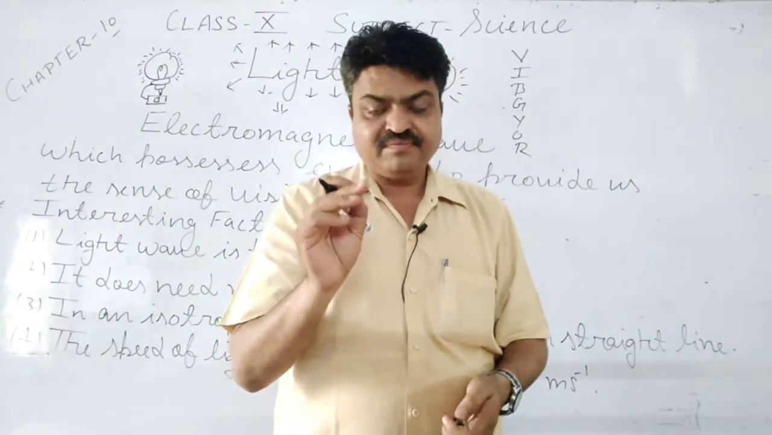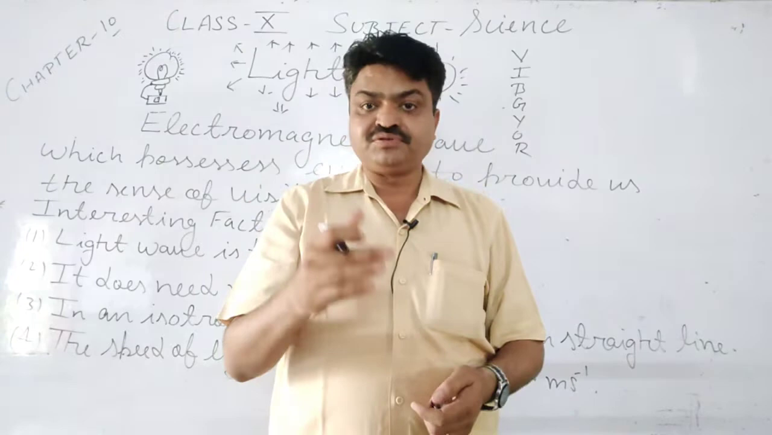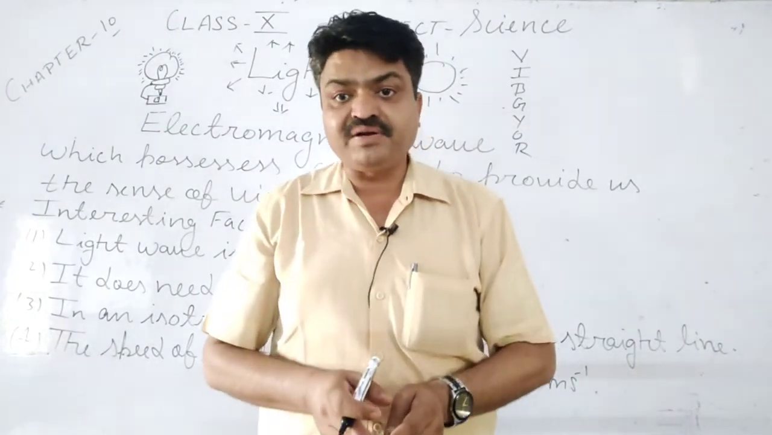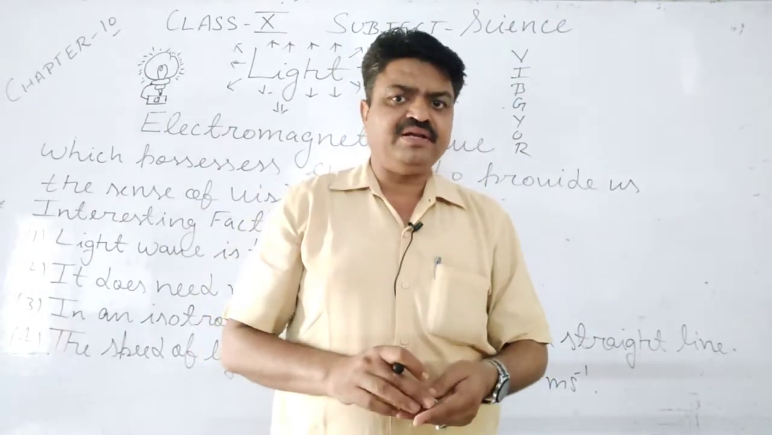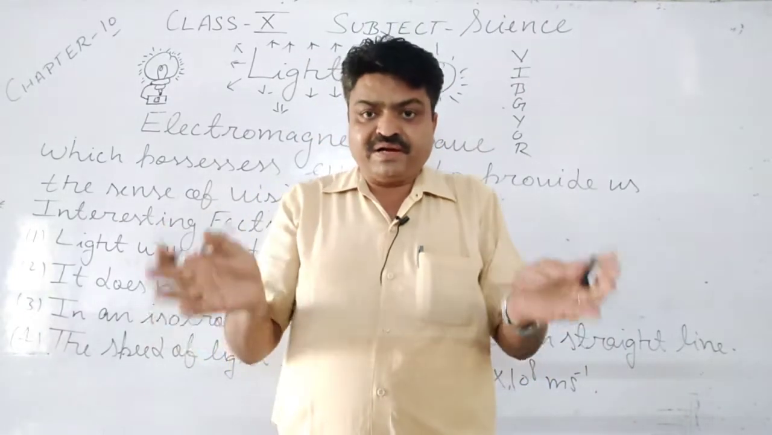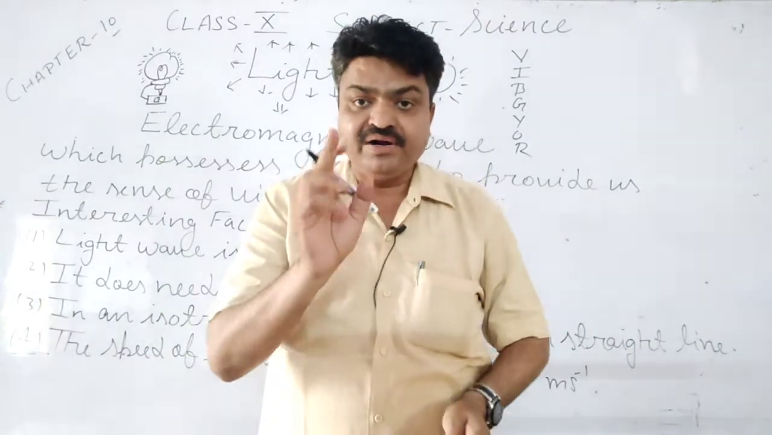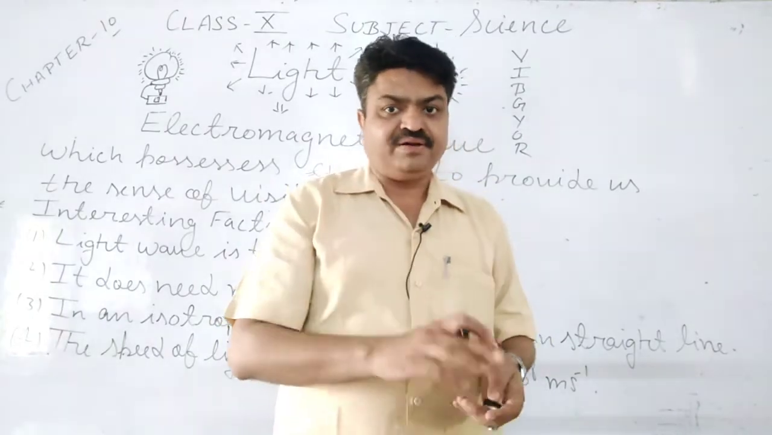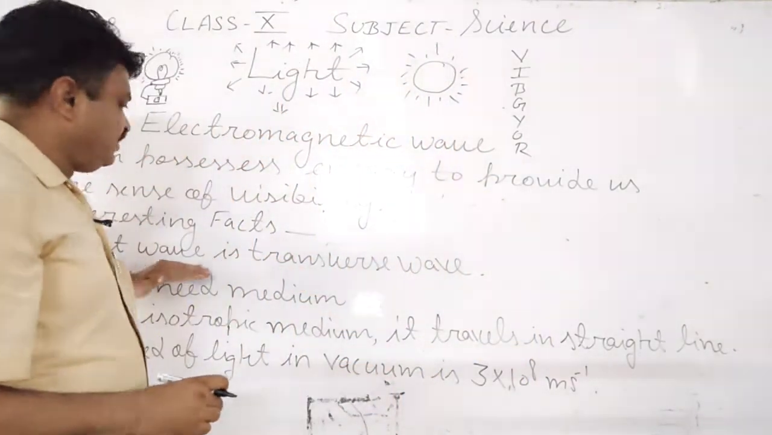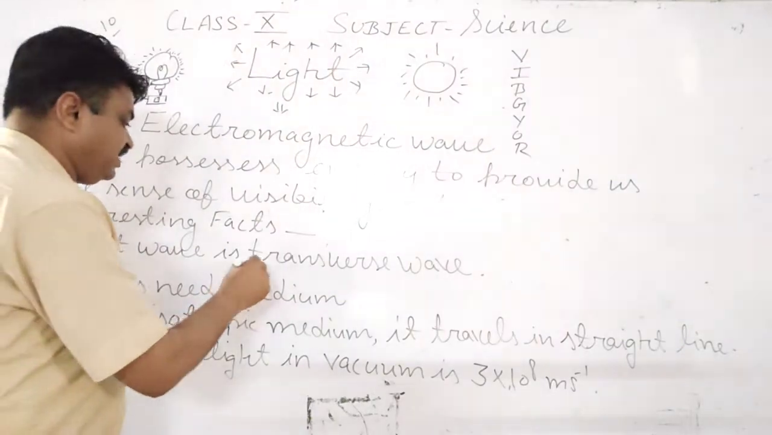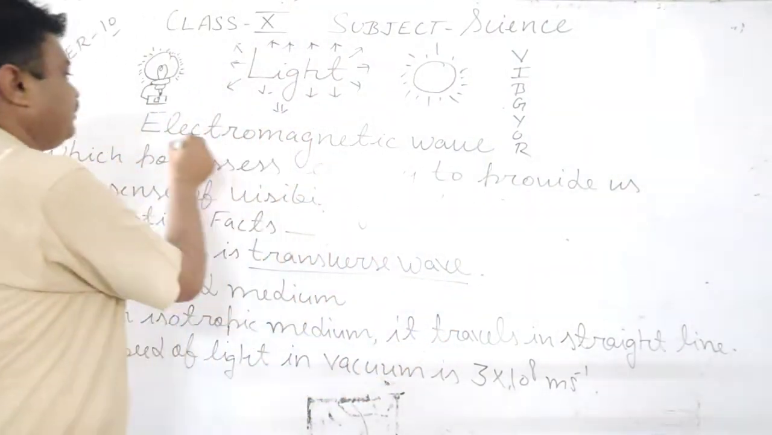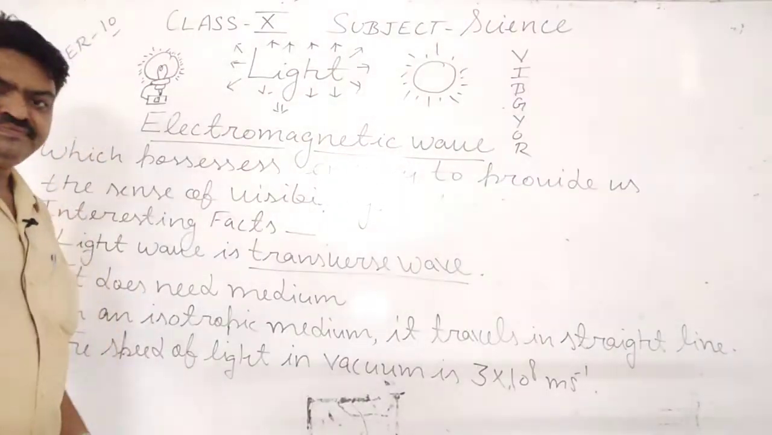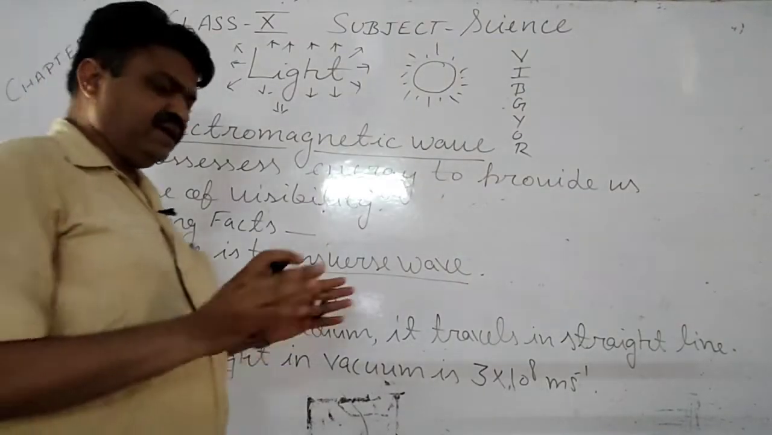So what is found in the light? Photons are found, and those photons move in a straight line, and that straight line is known as a ray, and the combination of rays is known as a beam of light. What do we call them? Beam of light. So which type of wave is light, student? They are transverse waves. Or with this you can also write electromagnetic wave.